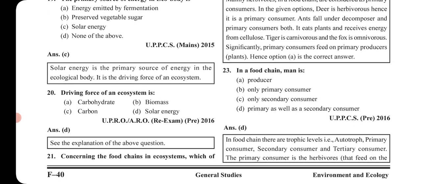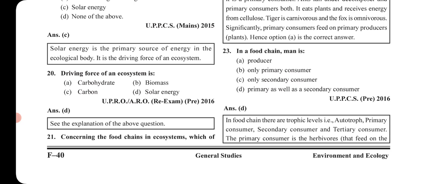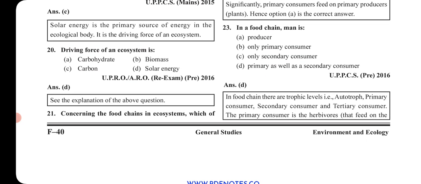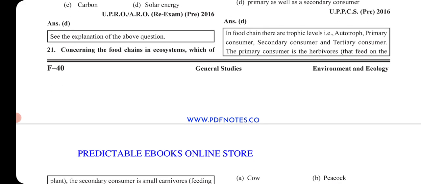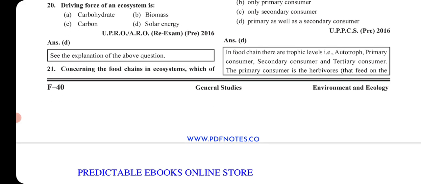Now, next is, in a food chain, man is option A, producer, no. B, only primary consumer, no. C, only secondary consumer, again no. But D, primary as well as secondary consumer, absolutely right. So this is the right answer. Option D is the right answer. Okay? It is omnivorous. Okay? So in the food chain there are trophic levels: autotroph, primary consumer, secondary consumer and tertiary consumer.